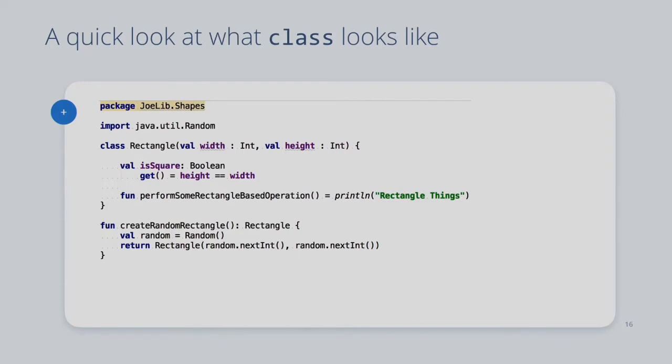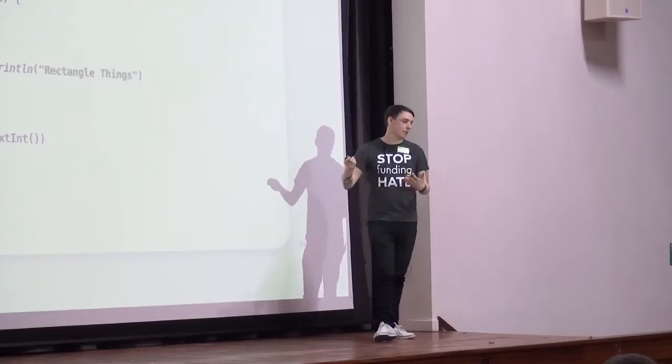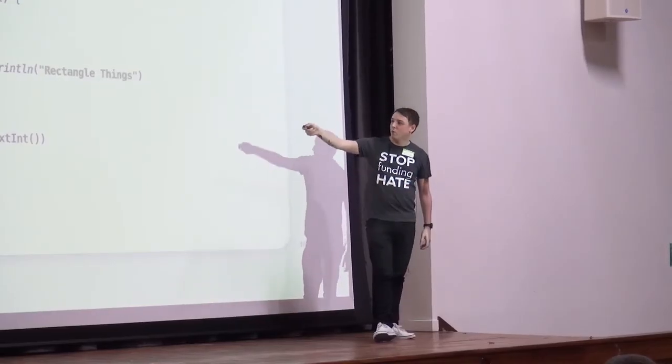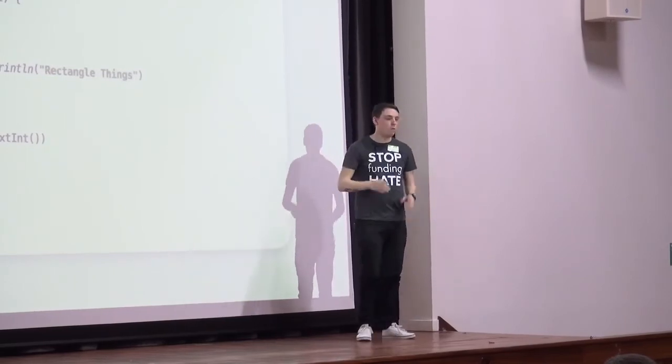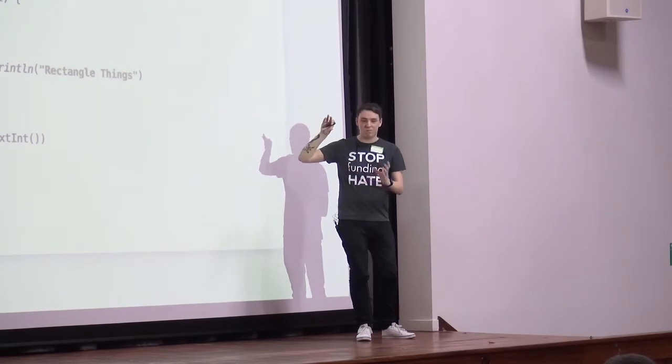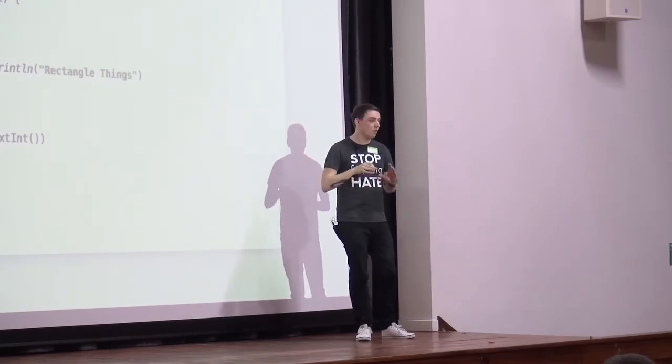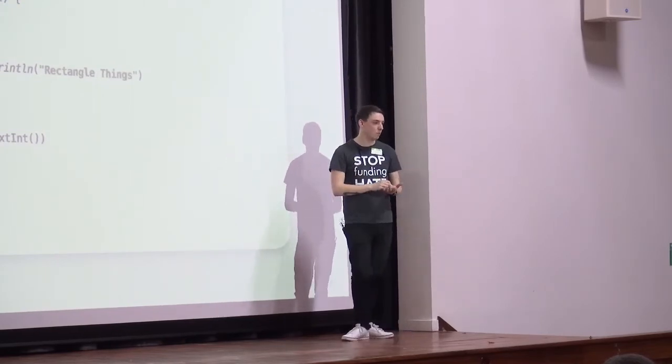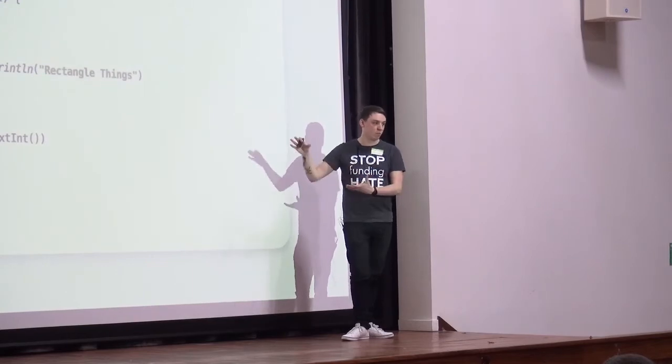But of course, we often have a little bit more than that. So we might introduce a package which, in .NET land, think namespace, okay? We're going to import things so we can use them, so we've got a random object. That's a using statement, right? You'll notice here I'm importing java.util.Random. I'm not using Java at this point, this is what I was talking about earlier, this is the JDK. It's just terrible with the names in my opinion. Right, so I'm not writing Java now, I'm just using something that Java has given us, the random object.